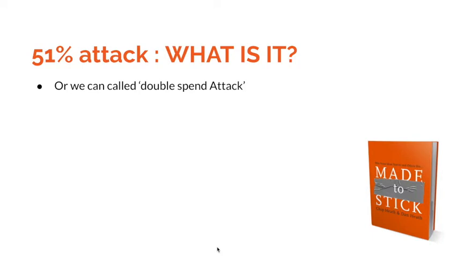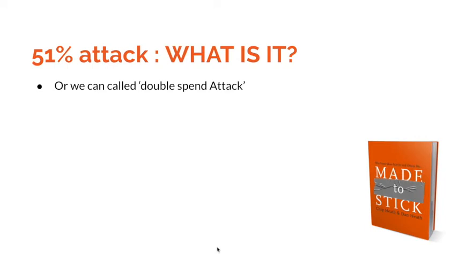The 51% attack, or we can call it a double spend attack, is when a miner or group of miners tries to spend their crypto on the blockchain twice. They try to double spend it. The goal of this isn't always to double spend crypto, but more often to cast risk on the credibility of a certain crypto or blockchain by affecting its integrity.